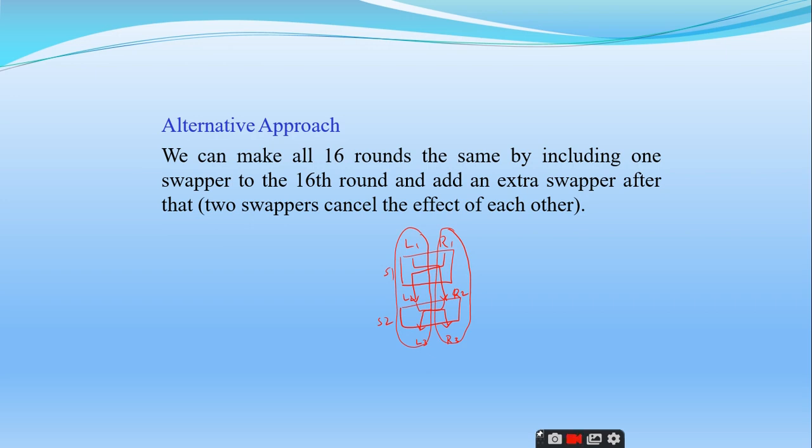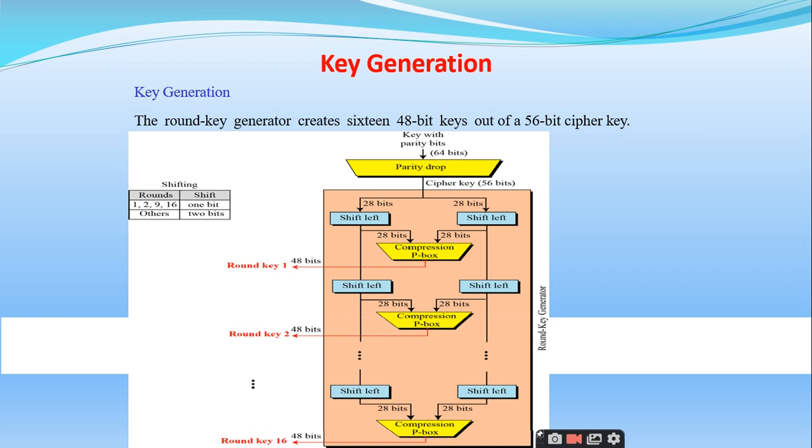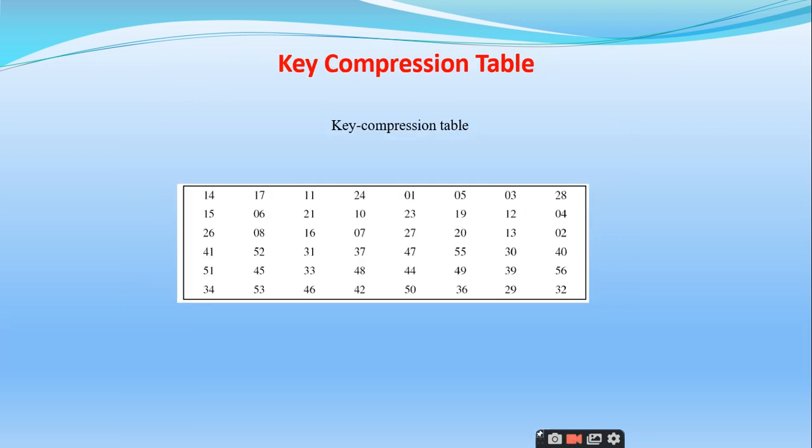So initially the swapper function has been removed from the 16th round, and then they have another approach with 2 swappers in the same function, so that one swapper can cancel the effect of the other swapper, right? So is it clear up to this point? Yes, sir. Right.